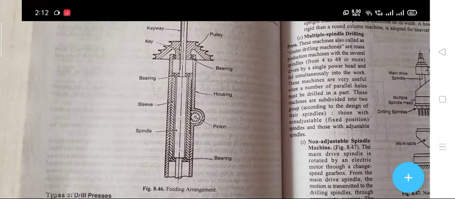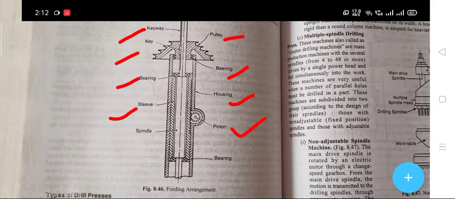This one is the keyway, pulley, key, bearing, housing, sleeve, pinion, spindle, and bearing. This is the feeding arrangement.